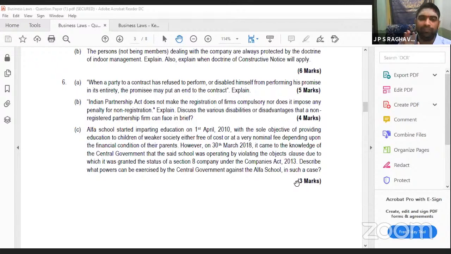Whenever you are attempting to write, if you know the points, write point-wise. Don't write paragraphs. If you don't know the answer, then only write it as a paragraph. Because if you write paragraphs, the examiner will have to check through it. But if you can write point-wise, it will be good presentation.